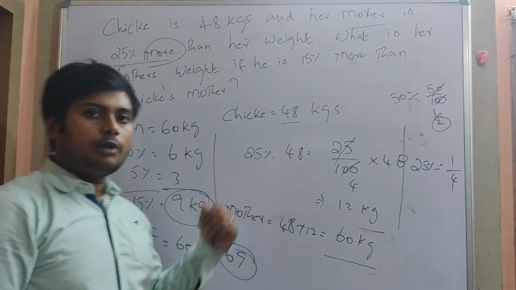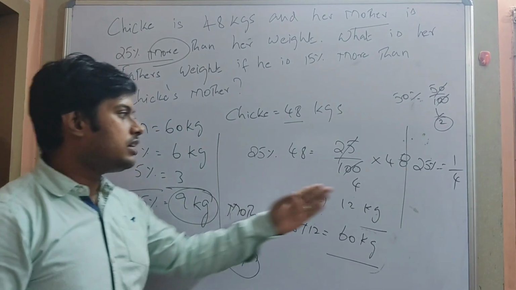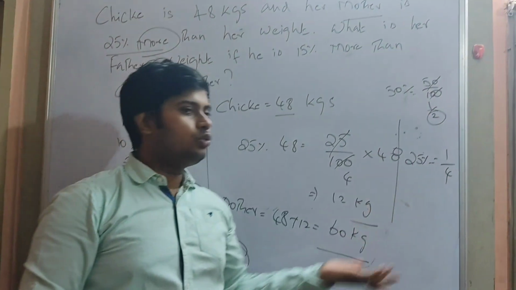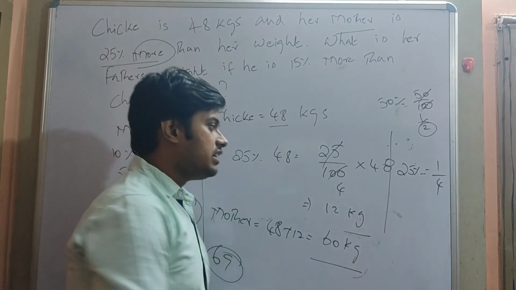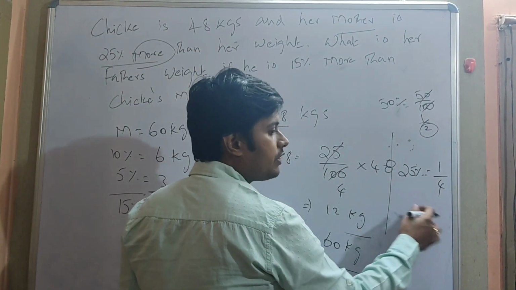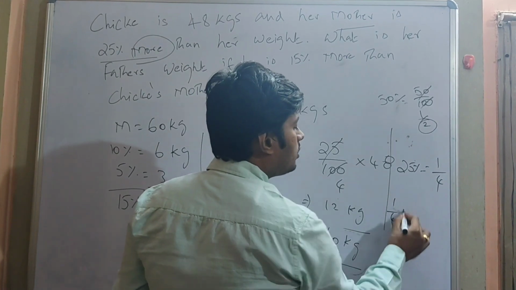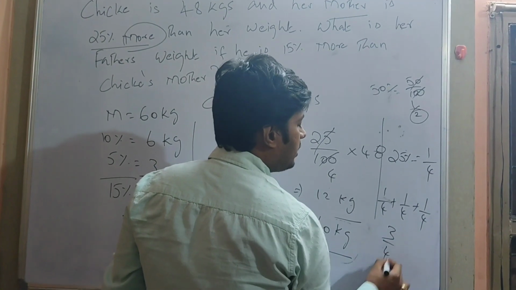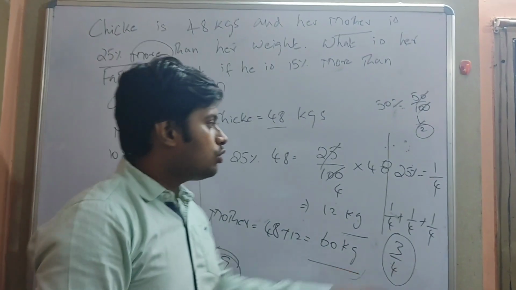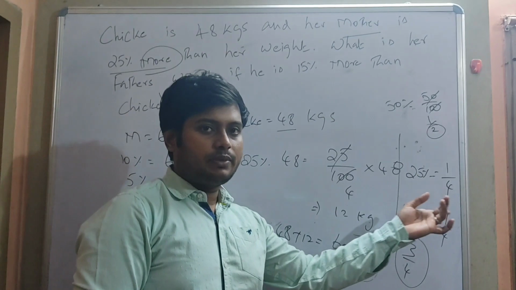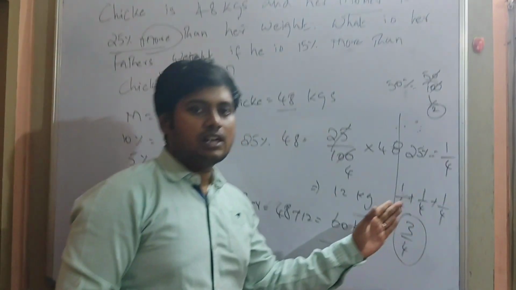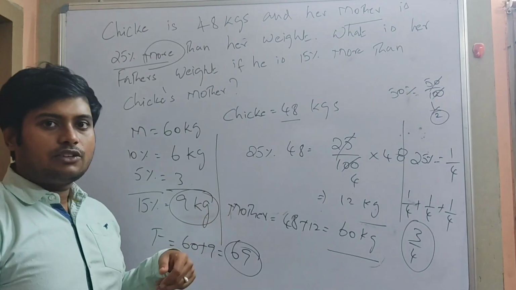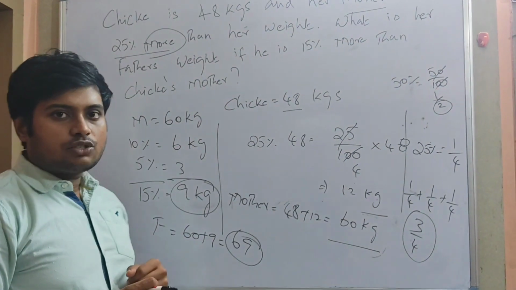Or you can calculate by the 10% method as well. But remember, to get 25%, you divide by 4, and for 50%, divide by 2. What is 75%? 75% I can write as 25 plus 25 plus 25, that is 1 by 4 plus 1 by 4 plus 1 by 4. To get 75%, we will multiply by 3 by 4. Same way, 25% into 3 will give you 75%. So know your 10% conversions easily. Once you know these conversions and fractions, calculating the values is dead easy. So you would have understood this sum, right?